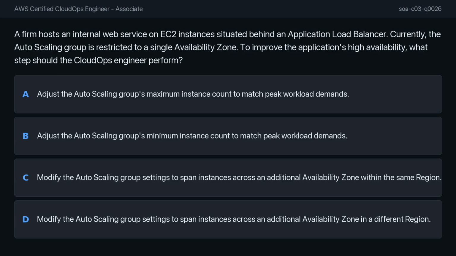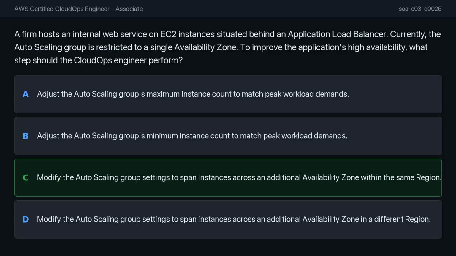At its core, this question tests your understanding of high availability. It is about designing systems that remain operational even when specific components experience a failure. When we talk about infrastructure, we often look at how we can distribute our resources to survive localized hardware or data center outages. Think about what architectural changes effectively build that kind of resilience against localized failures versus changes that merely affect how many resources we have or where they are physically located across different geographic areas.